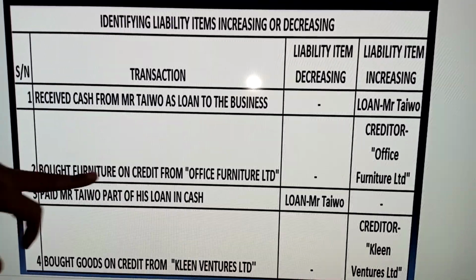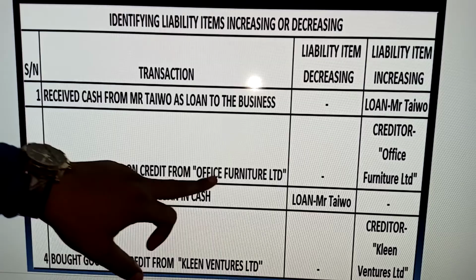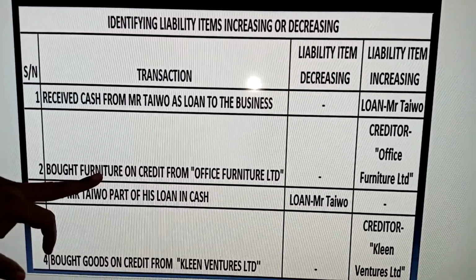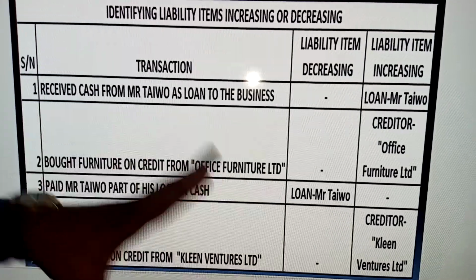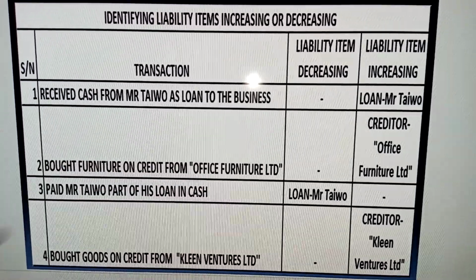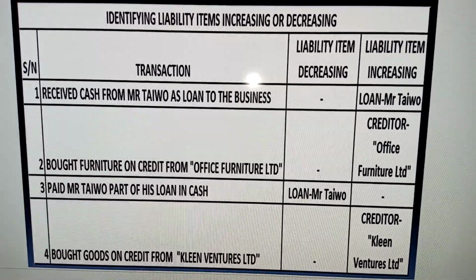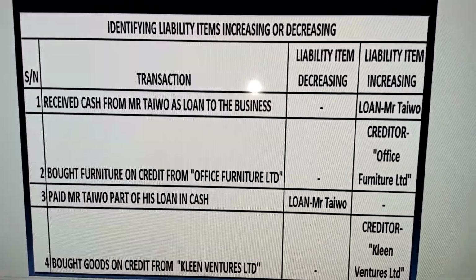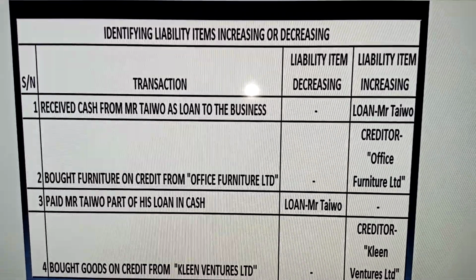The next one says bought furniture on credit from Office Furniture Limited. There are two items here. Basically, we have furniture and then Office Furniture, which is the company that we bought from. But furniture is an asset, so you have to go back to our class and understand how to treat asset items. But we have a liability item here, which is Office Furniture.